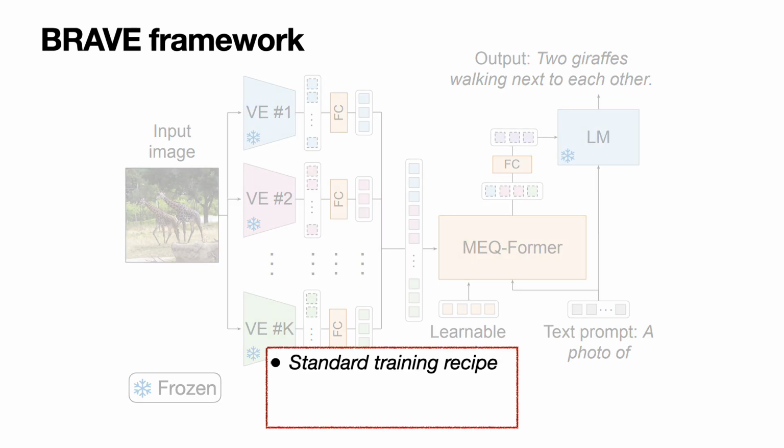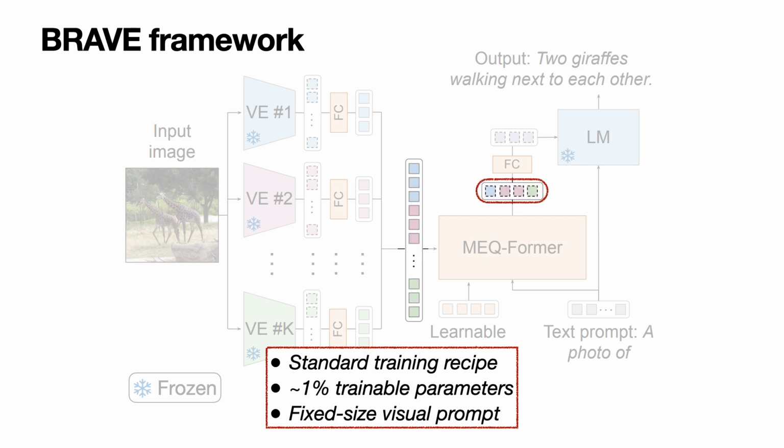To train the model, we follow the standard practice of first pre-training on large mixed-text data and then fine-tuning on downstream tasks. During pre-training, we keep all the vision encoders and the language model frozen, resulting in training 1% of all parameters. Furthermore, the MEQ-Former output has fixed size, enabling scalability to several encoders.